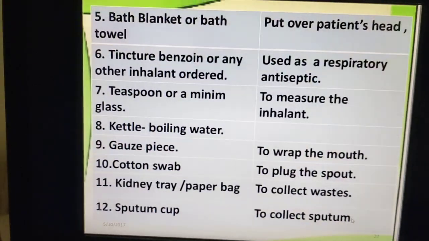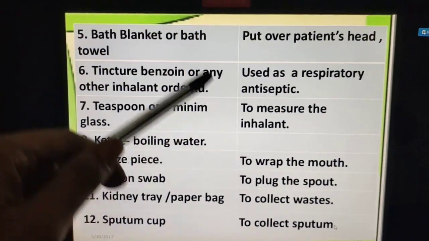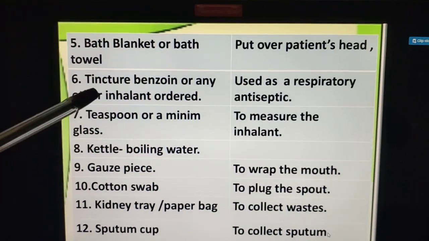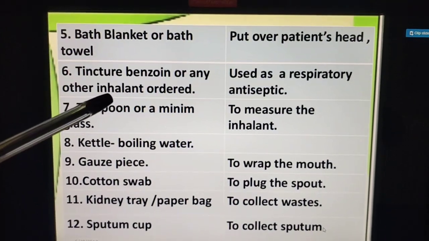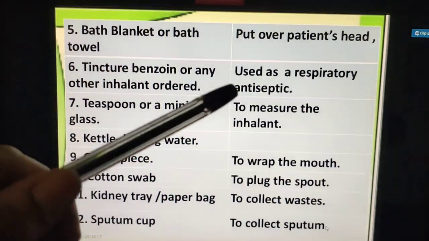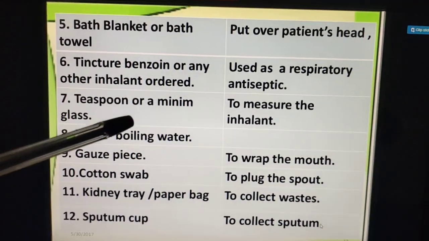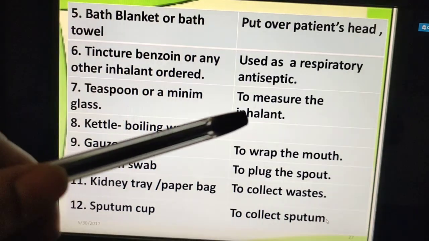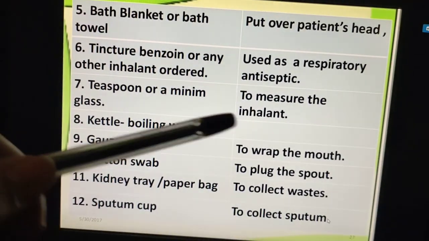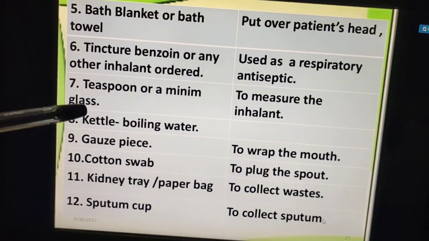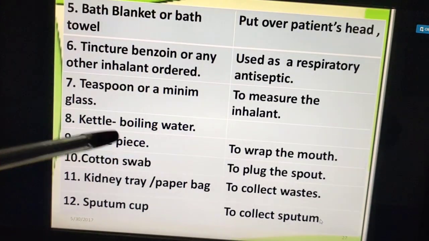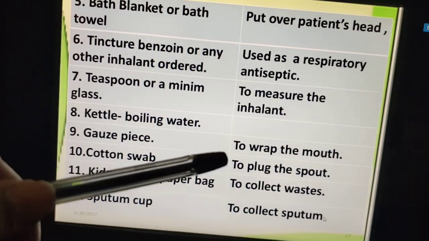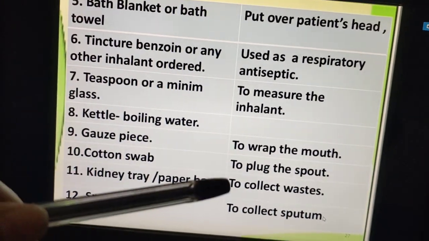Then the bath blanket or the bath towel, why? To put over the patient's head. The tincture benzoin or any other inhalant ordered is used as a respiratory antiseptic. Teaspoons or the minim glass, why? To measure the inhalant, either the tincture benzoin or the menthol, everything to measure that. Now we need this minim glass. Then the kettle, why? Kettle with the boiling water. Then the gauze piece to wrap the mouth. Cotton swab, we need it to plug the spout.